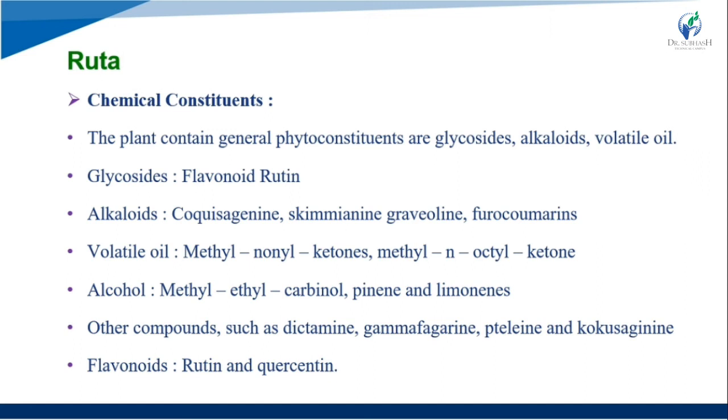The alcohols are methyl ethyl carbinol, pinene, and limonene.